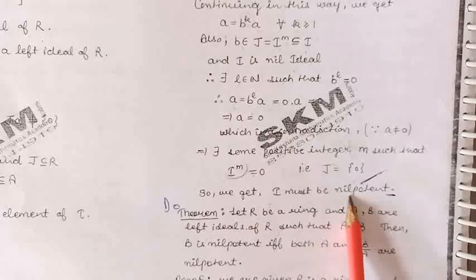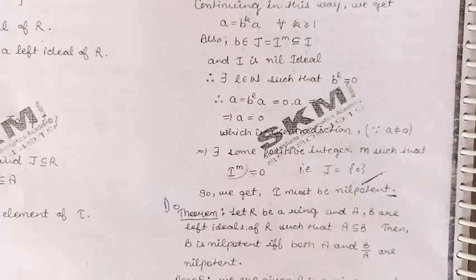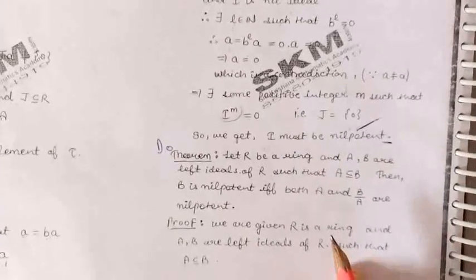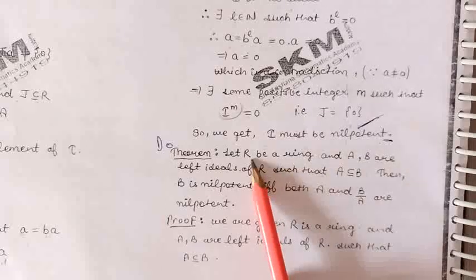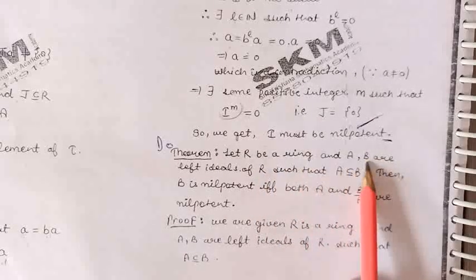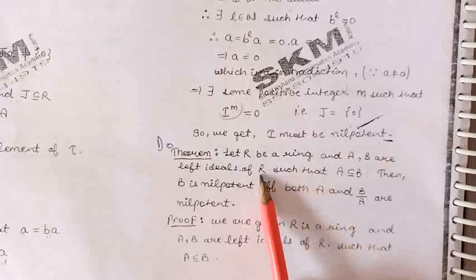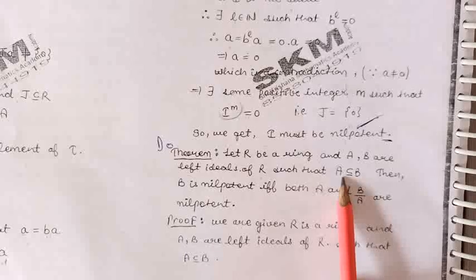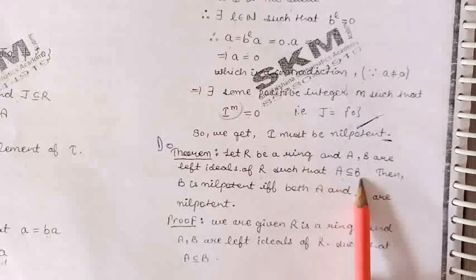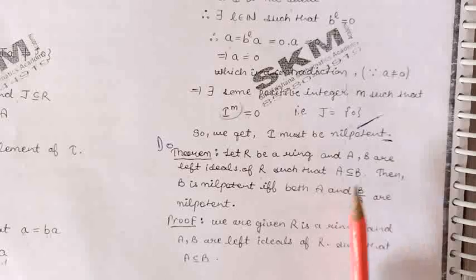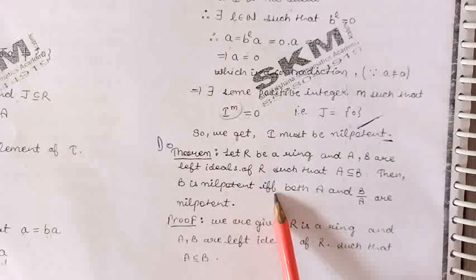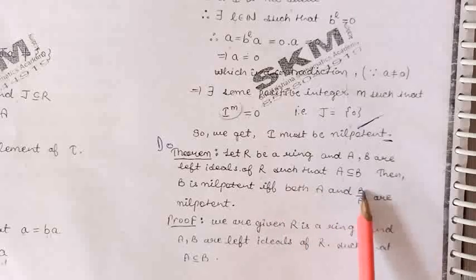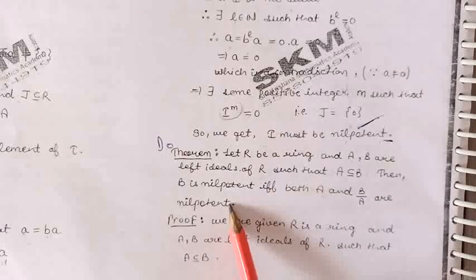So this completes the proof of the theorem that in an Artinian ring, every nil ideal is nilpotent. Now, our next theorem is: R is a ring. A and B are left ideals of the ring R, such that the ideal A, which is a left ideal of the ring R, is contained in B. We are to prove that B is nilpotent if and only if A and B/A are nilpotent.